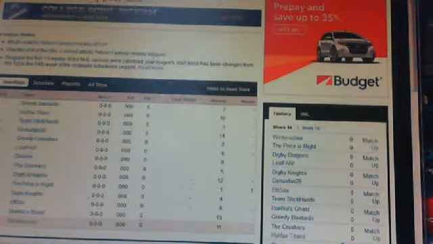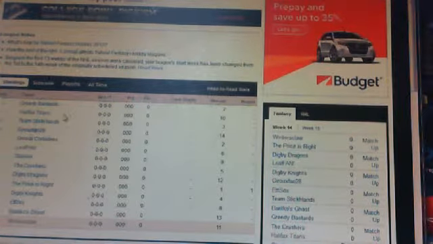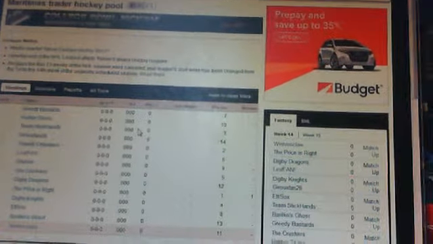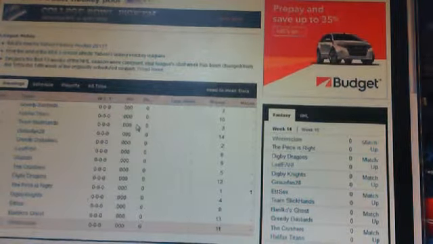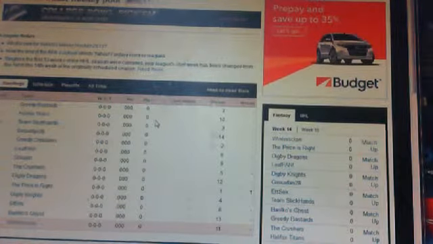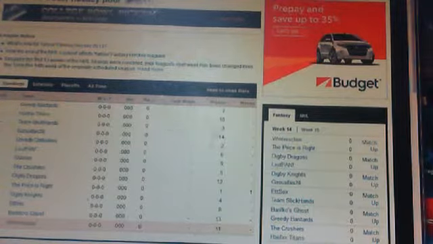But I just figured I'd make this quick video here. I hope it helps a little bit on how this works. It should give you an idea that you can add, you can drop, you can trade, you can do all kinds of stuff in this. It's really more about your understanding of hockey and skill, knowing who's going to play good, who's going on a cold streak, as opposed to just picking some players and hoping for the best. This actually takes skill. I've come from last place to finish third by the end of the year, and that's in the playoffs as well. I finished third, so anything's possible.